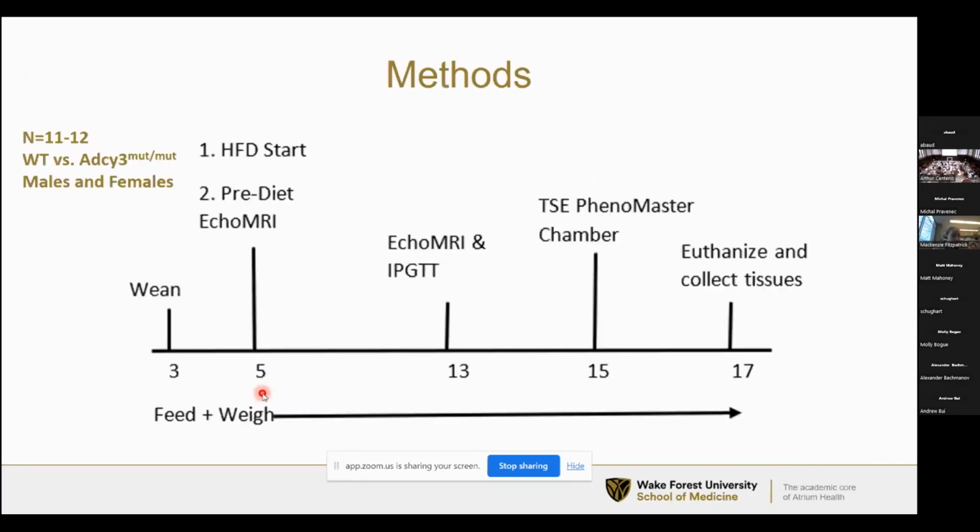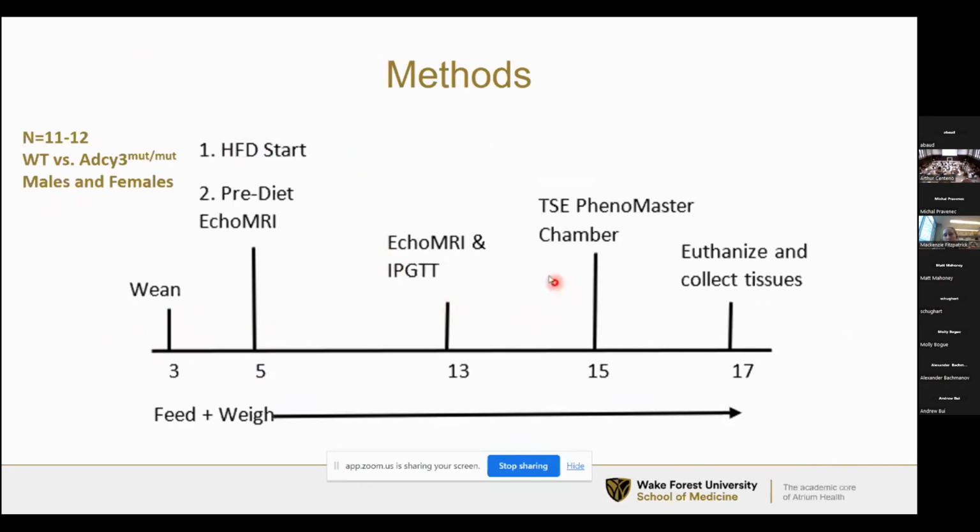We then conducted an in vivo study with these mutant rats. So we used males and females, wild type and mutant animals. They start on a high fat diet at 5 weeks of age. They're on the diet for several weeks, and then they get an echo MRI to measure fat mass and lean mass. They have an intraperitoneal glucose tolerance test to look at glucose and insulin levels.